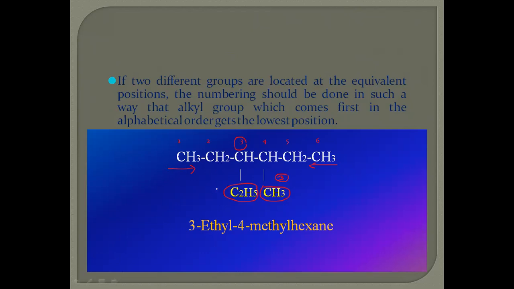So, as per the alphabet, E for ethyl and M for methyl, E is the first alphabet. So the numbering starts from left to right in this example. The third position goes to the ethyl group, the fourth position goes to methyl, and the parent alkane is hexane.